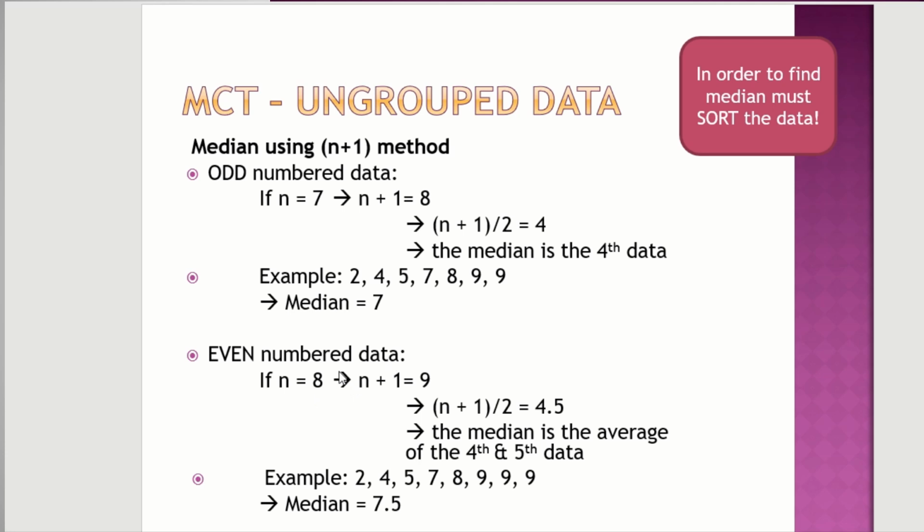Same goes for even number data. We don't do things like what you did in high school, where it's n plus 1 when it's even number, and not n plus 1 when it's odd number. No, it's different. Right now it's going to be the same thing, n plus 1 all the time. So n plus 1 divided by 2 gives 4.5, so between the 4th and 5th. So you count, where's your 4th and 5th data? 1, 2, 3, 4, 5. 7 plus 8 divided by 2, that is your median.